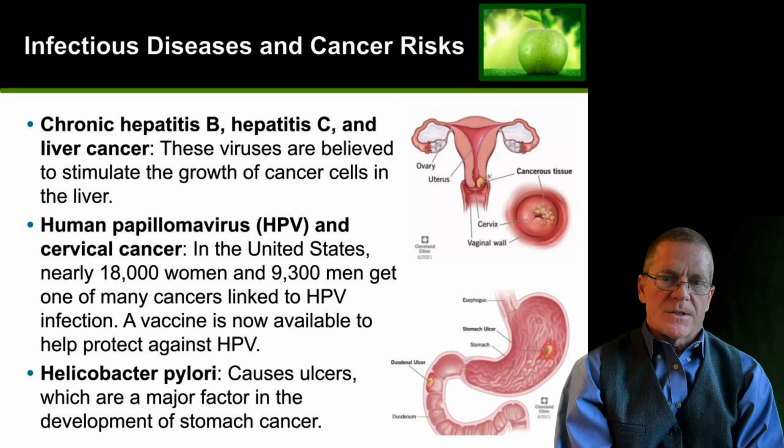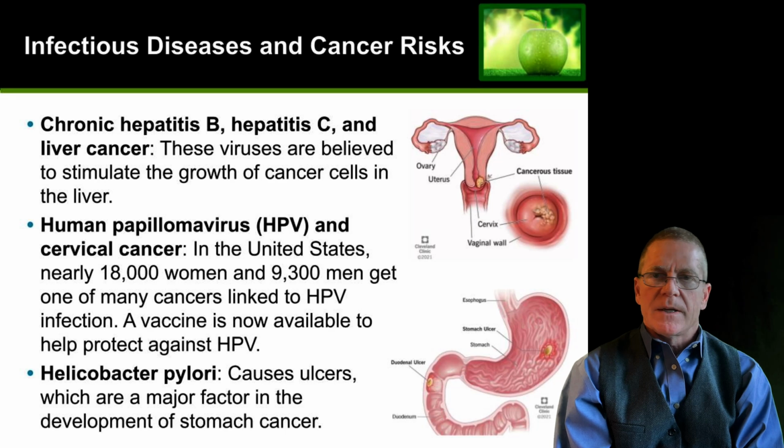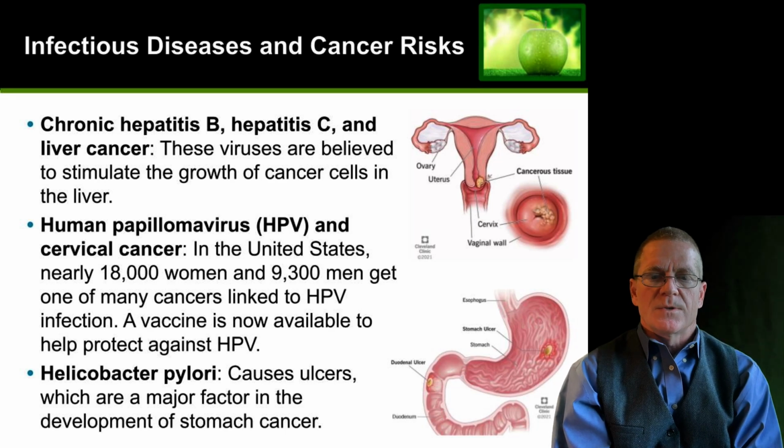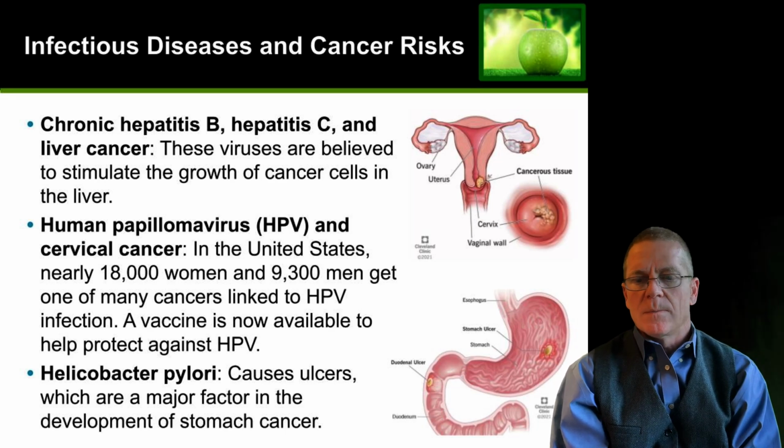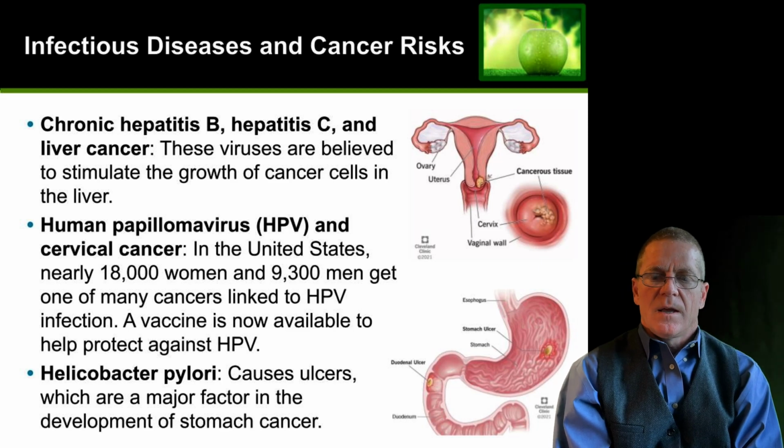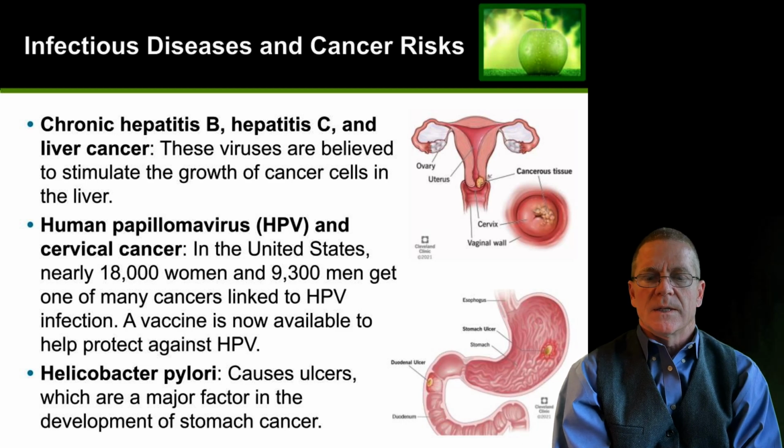In terms of infectious disease, hepatitis viruses can predispose to liver cancer. Human papillomavirus can predispose to cervical cancer and penile cancer. And Helicobacter pylori, found in the stomach, can cause stomach ulcers and ultimately can cause stomach cancers.